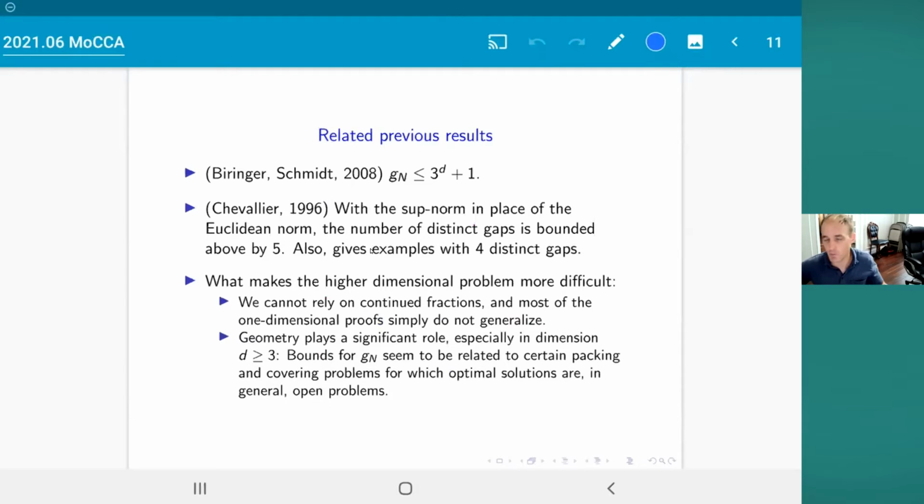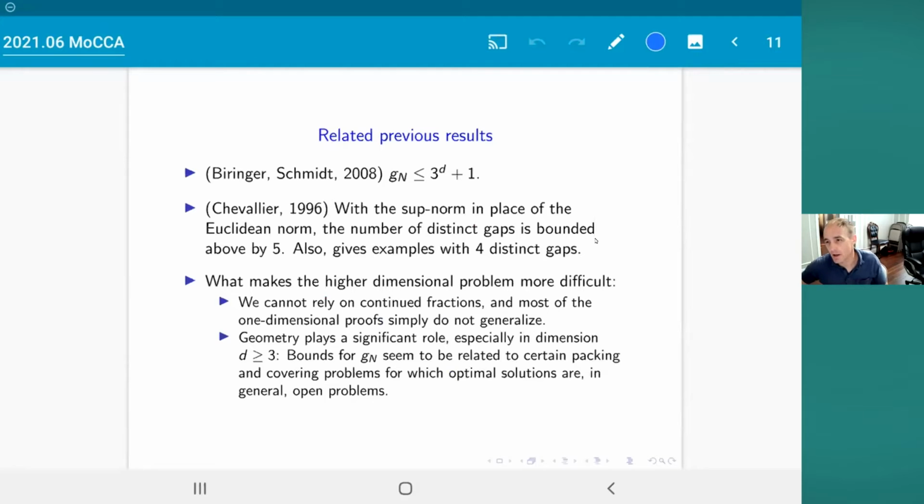This one was a little bit hidden from us until he pointed it out. He actually studied this problem as well, but he studied it with the sup norm in place of the Euclidean norm. And what he proved in one of his papers is that in 2 dimensions, the number of distinct gaps is bounded above by 5. That's for the sup norm. And he also gave an example with 4 distinct gaps for the sup norm.